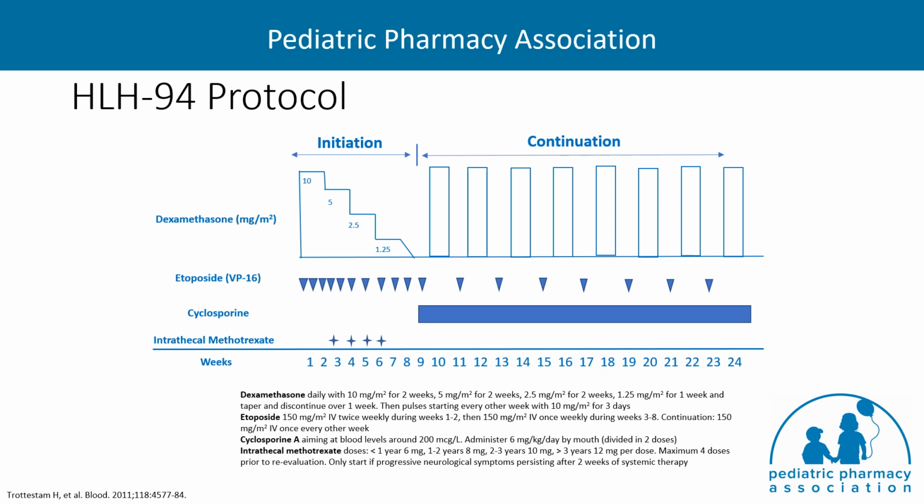The patients that received intrathecal therapy were mainly those with CNS involvement or neurological symptoms that persist after 2 weeks of systemic therapy. They would receive weekly methotrexate given intrathecally for 3 to 4 doses to help control CNS inflammation.